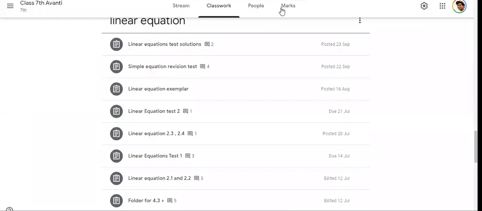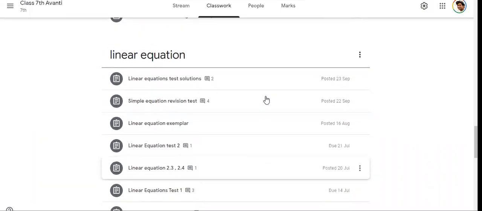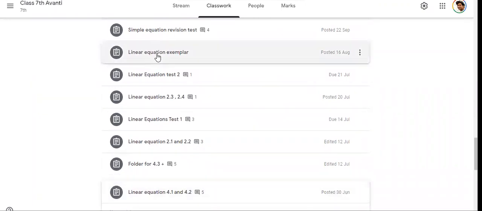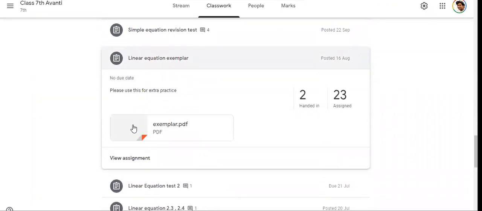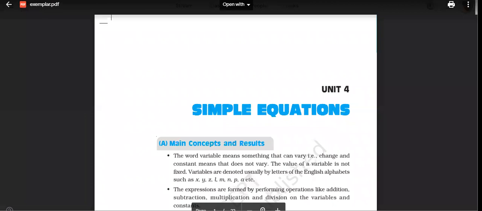See, we studied simple equations for more than 1.5 months. See how many exercises, how many books we have solved. I'm returning it one by one. Frankly speaking, geometry-wise, congruency, I was checking everyone's paper, but it is very hard.